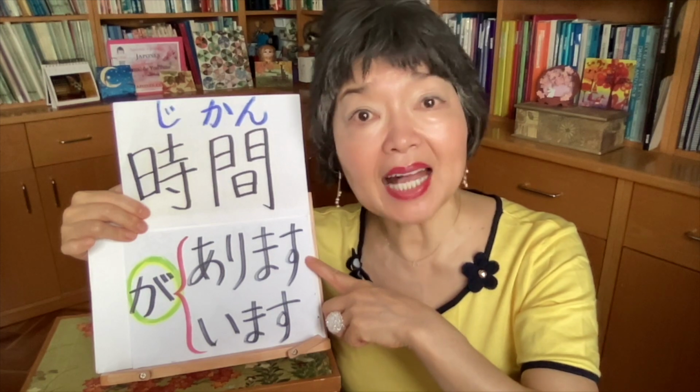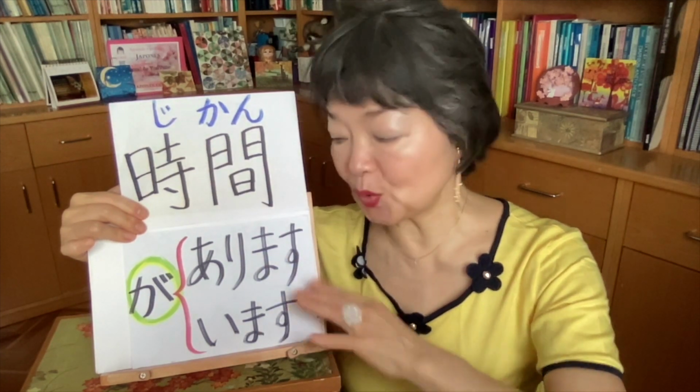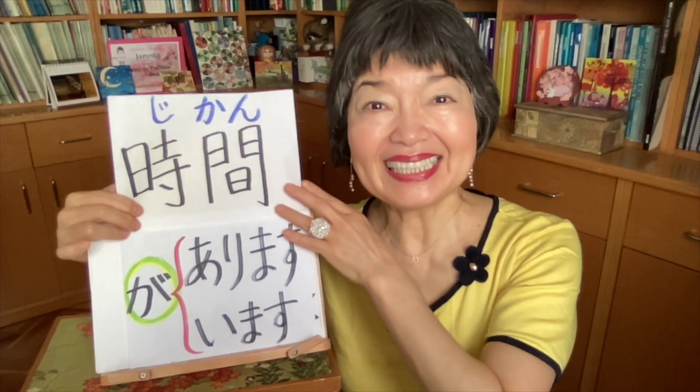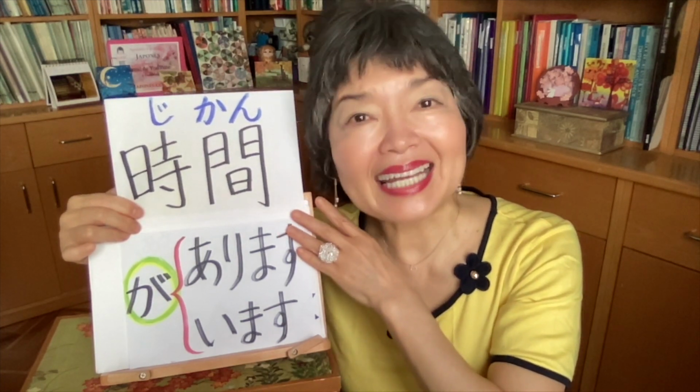Be careful not to use います, because います is for persons and also for animals. You see, 時間 is not a person, nor an animal.